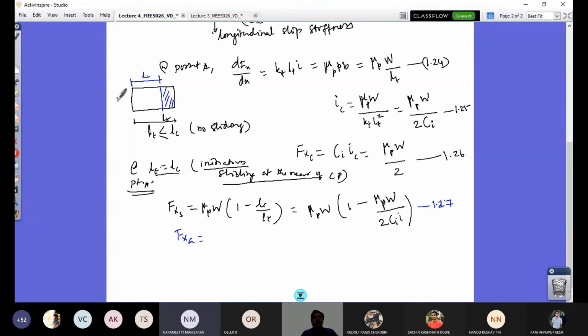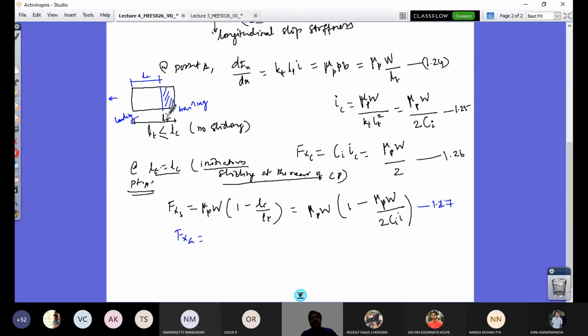See, your tire is going in this way. This is the contact patch. This is the leading end and this is the trailing end, the rear end, right? So the leading end is adhered. Initially it is completely adhered.